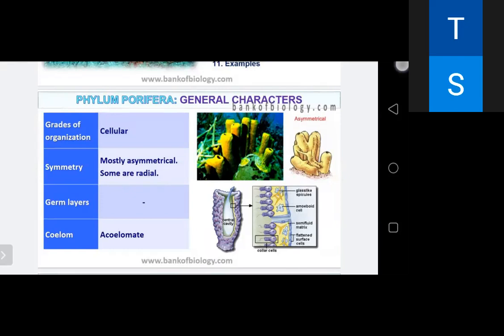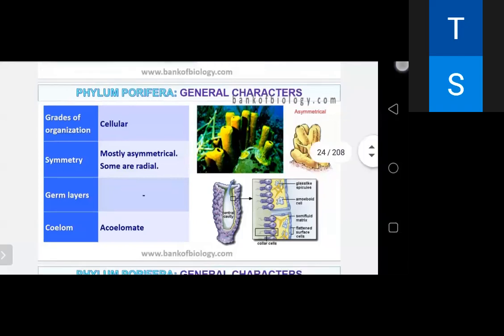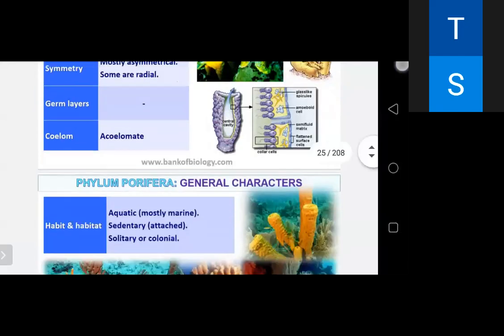Some show radial symmetry. The body wall consists of an outer dermal layer, that is pinacoderm, and the inner gastral layer, that is called choanoderm. The choanoderm consists of spherical cells with a collar and a flagellum emerging out. Hence, they are called flagellated cells or collar cells. They are acoelomate. They are diploblastic.